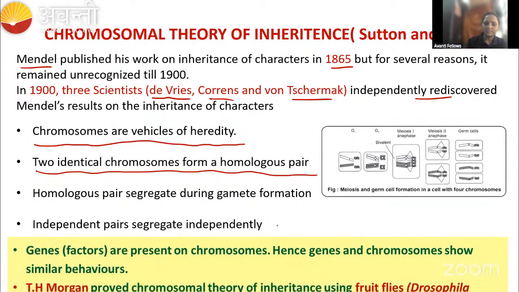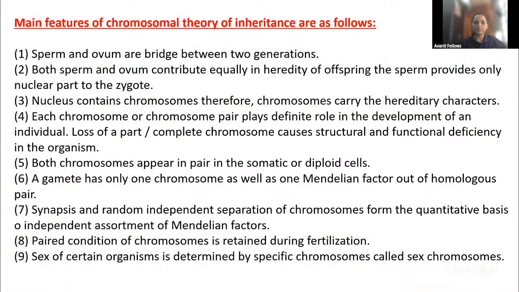They're independently going to be separated. In Mendel's law of segregation, in the gametes, the alleles are going to separate independently, right? So that is compared with the gene allele. Here we are comparing with the chromosome, right? The genes are present on the chromosomes, right? Fine. So this is about the chromosomal theory of inheritance. You can go through this also, but that much is enough.